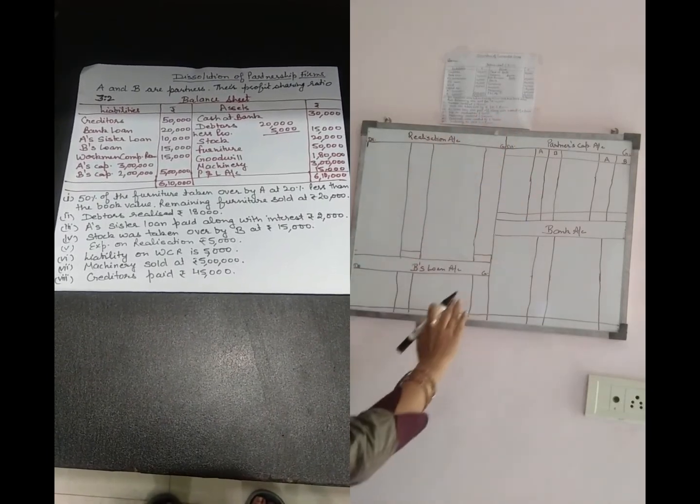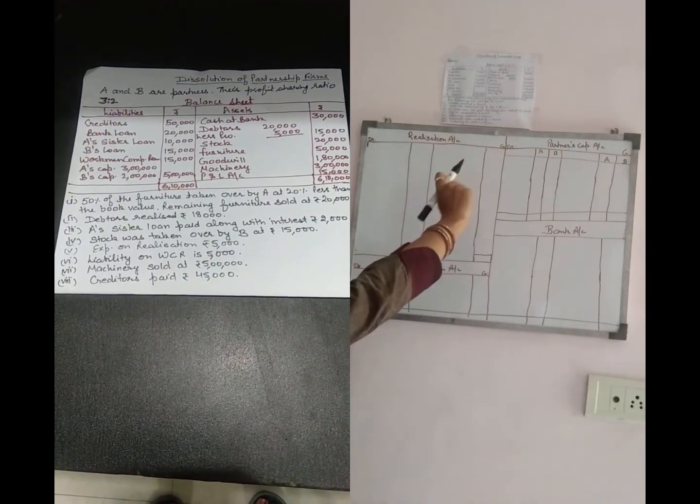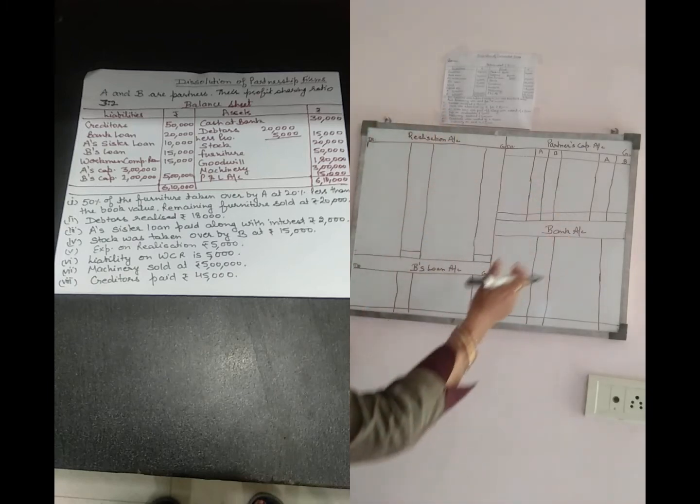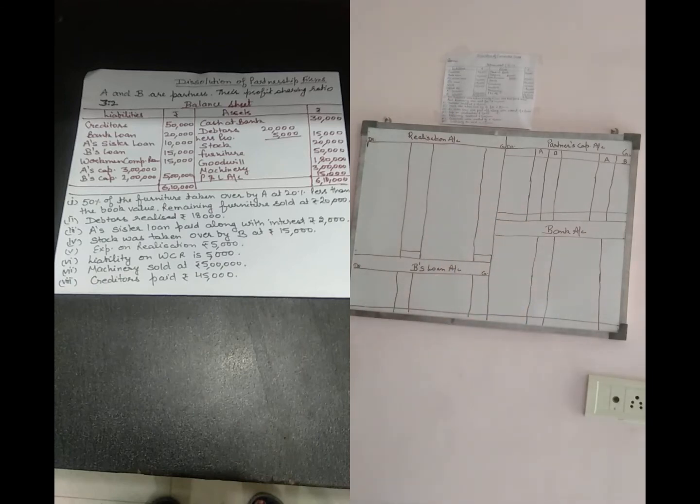I have already told you that in the dissolution the main accounts to be prepared are the realization account, partner's loan account if it is required, then partners' capital accounts and the bank account. Firstly, I am taking the liability side of the balance sheet. One by one, I will shift all the transactions which are given on the liability side into the different accounts.